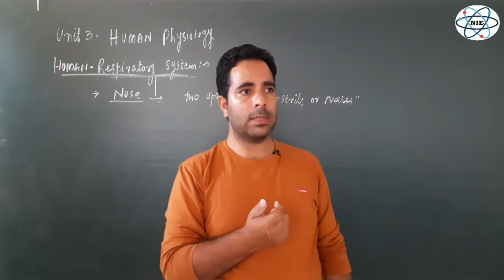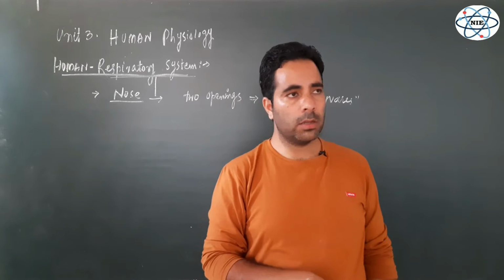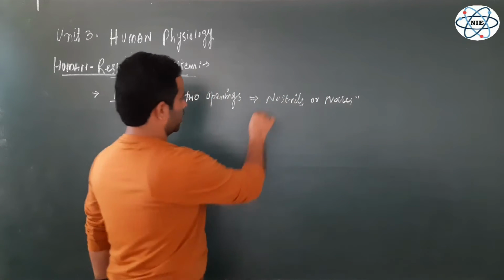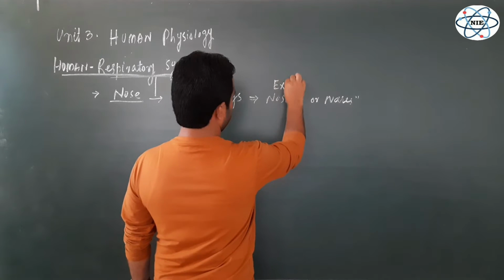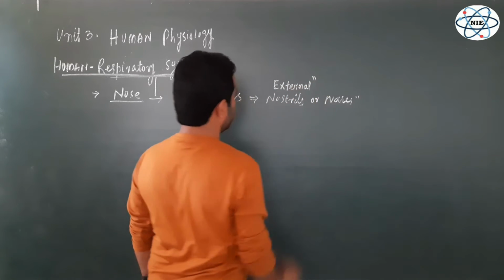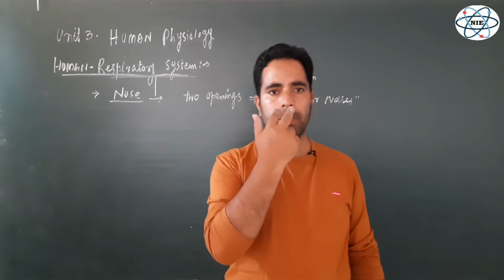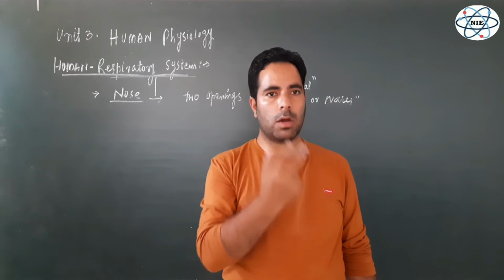These nostrils are connected to the external environment. That is why these are called external nostrils.